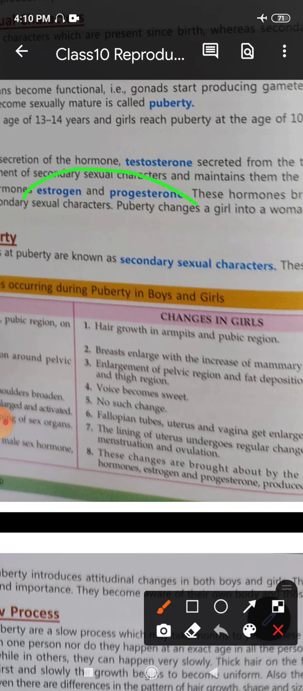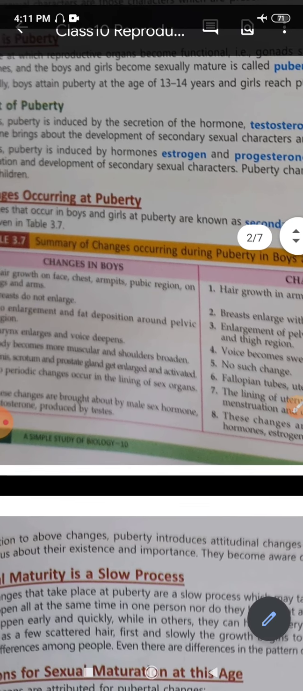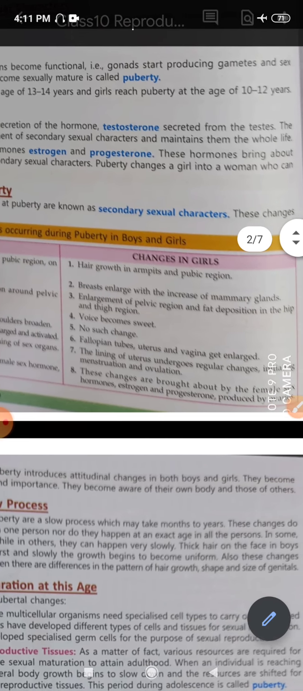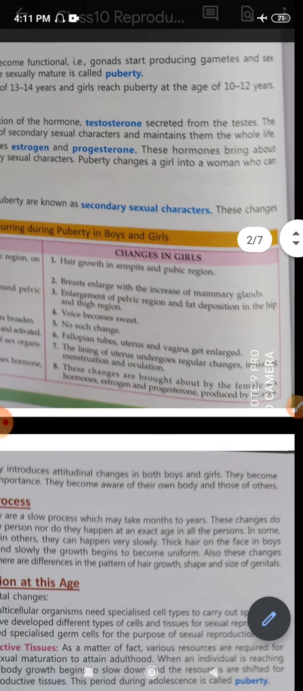These are the two hormones that are responsible to bring about, to develop secondary sexual characters in females. So the hormones bring about development or maturation of the secondary sexual characters in females. Puberty changes a girl into a woman, and now the girl can bear children, right. These are the major changes that take place. Now what are these changes?